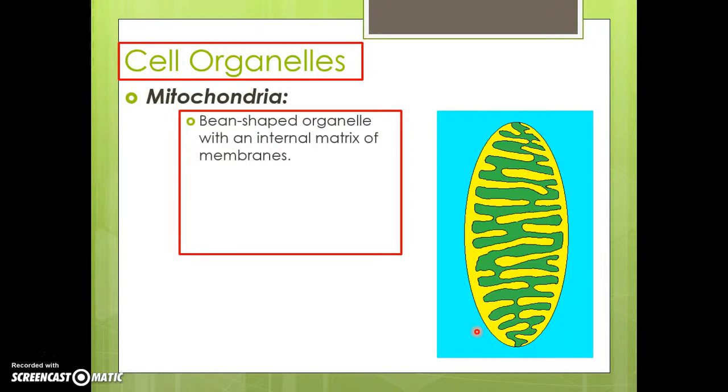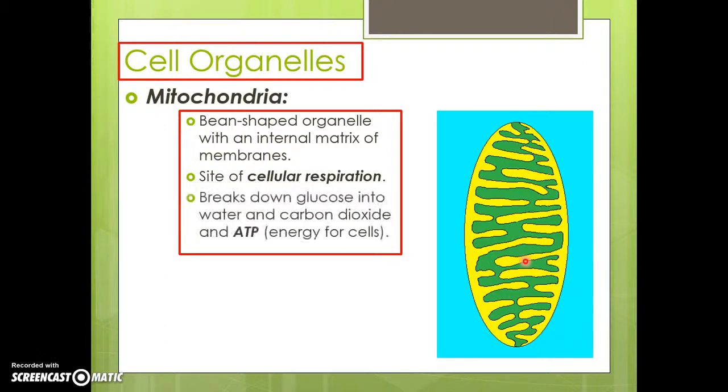Now onto the mitochondria. The mitochondria is a bean-shaped organelle, as you can see here, with an internal matrix of membranes. It's the site for cellular respiration, so that's where ATP is produced, and the oxygen that we breathe in is converted into CO2 and then emitted. And it breaks down glucose molecules into water and carbon dioxide and ATP.